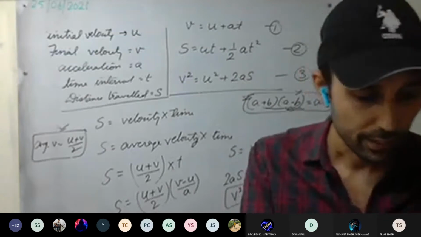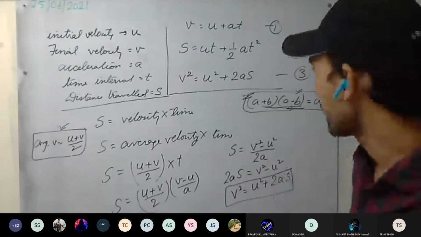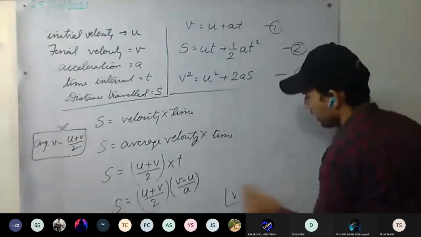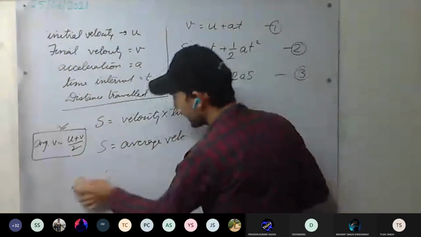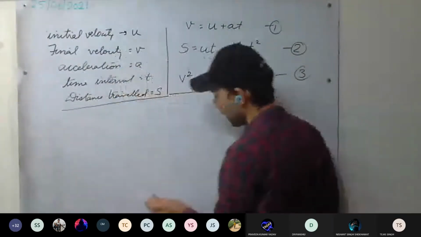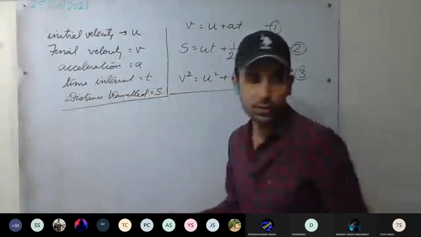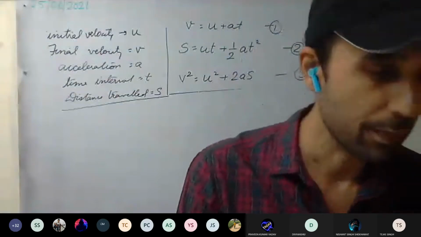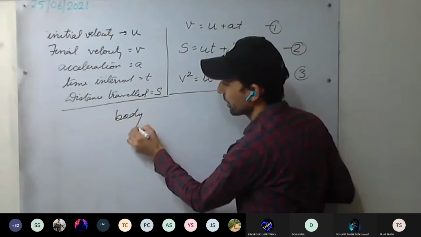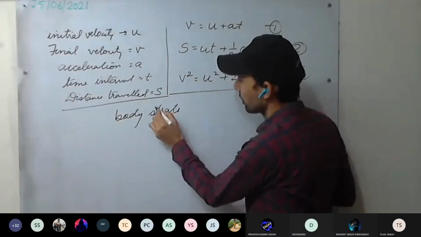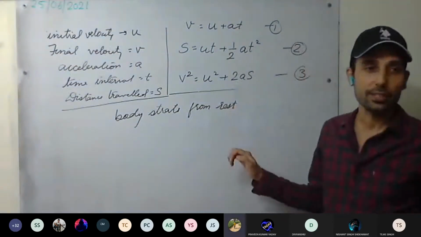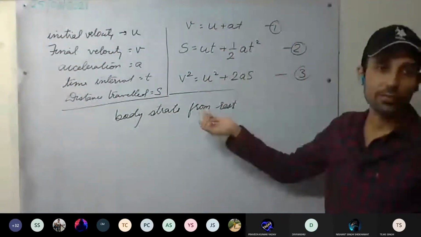Something more is there: special cases. Now, we won't require studying these special cases. As per the question's need, we'll put them in. For example, it is given that the body starts from rest. If the body is starting from rest, what will be the initial velocity? Zero. Body starts from rest, it means initial velocity is 0.